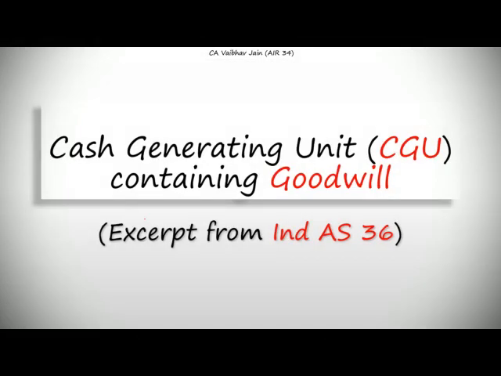Everyone, I'm CA Vaibhav Jain and today's topic is on your screen, cash generating unit containing goodwill. It is a part of Ind AS 36, impairment of assets. So I have decided to make some short videos like this, which will be covering important concepts from the bigger Ind AS. There is a separate video on Ind AS 36 which you can watch before watching this video, and here I'll be covering CGU containing goodwill and its impairment, etc.